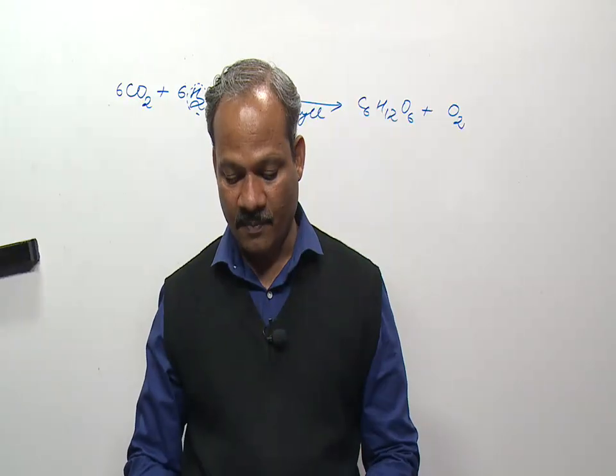Question number 24 is from biomolecules. Thiol group is present in. Now here some amino acids are given and we have to identify in which compound thiol group is present. It's not necessary all of them are amino acids.